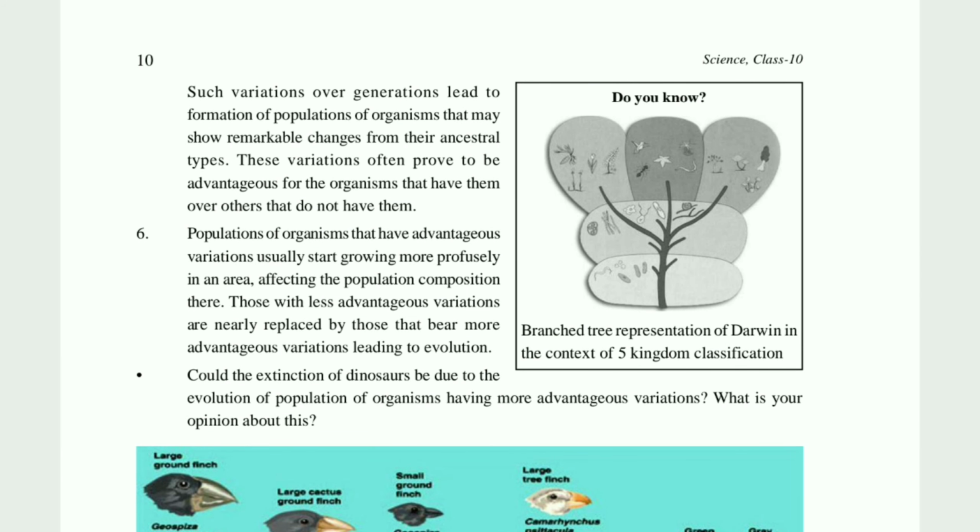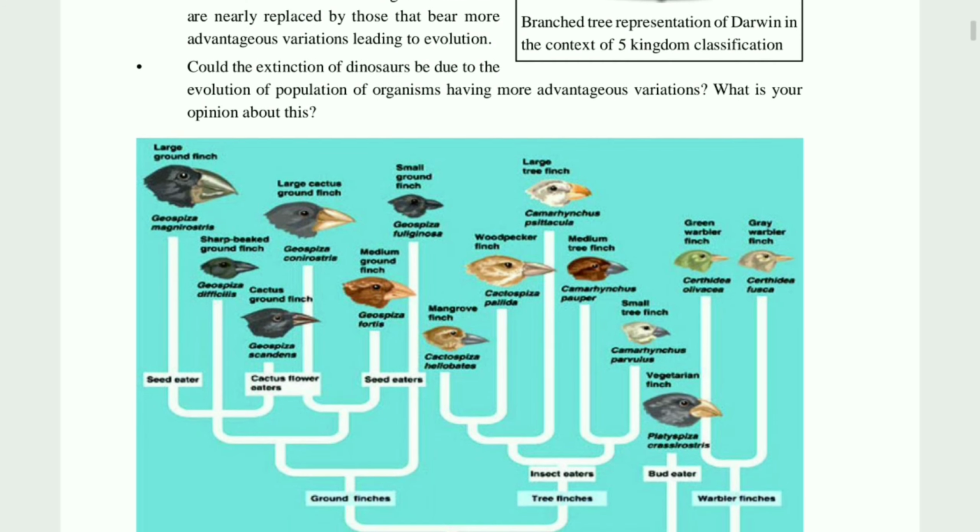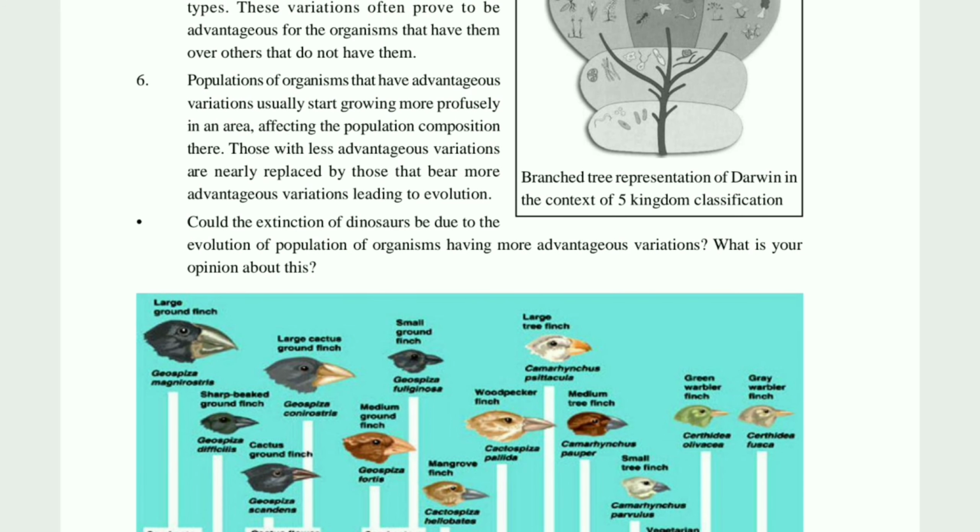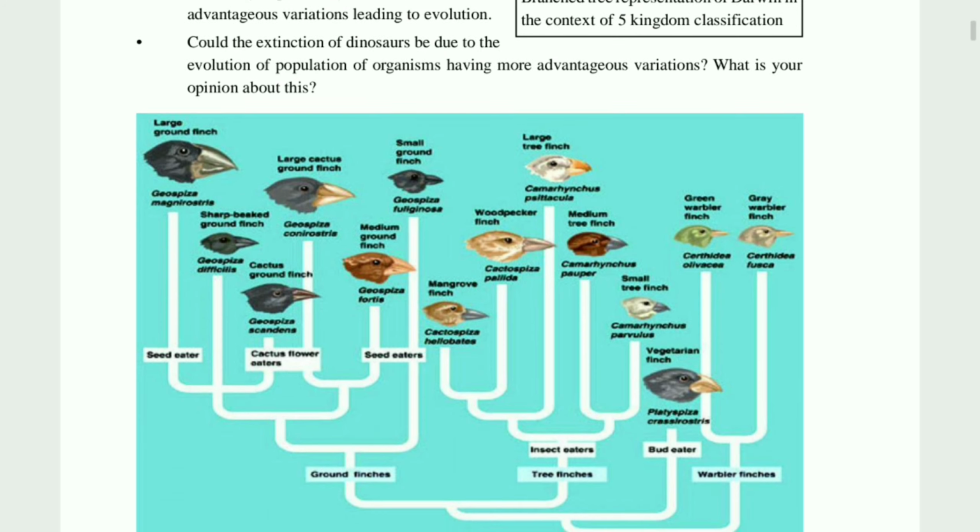Then variation usually starts from the growing and it affects a lot to that particular area. You had heard that near your locality we used to say this type of people are residing in a particular portion of that country. We used to say, okay, so what it is, the area impact shows a drastic change for the variation and it will affect the complete population. In that manner we had studied the theory of evolution, total 6 points we had discussed.